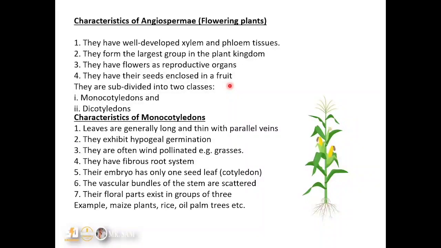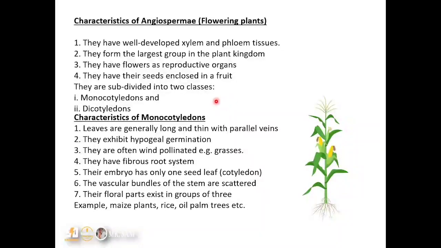Now, based on the seed, the angiosperms are divided into two. So it is either a monocotyledon or a dicotyledon. Cotyledon simply means a seed leaf. So if the seed contains only one seed leaf, it is a monocotyledon. But if it contains two, then it is a dicotyledon. So on this basis, the angiosperms were further divided into monocots and dicots.